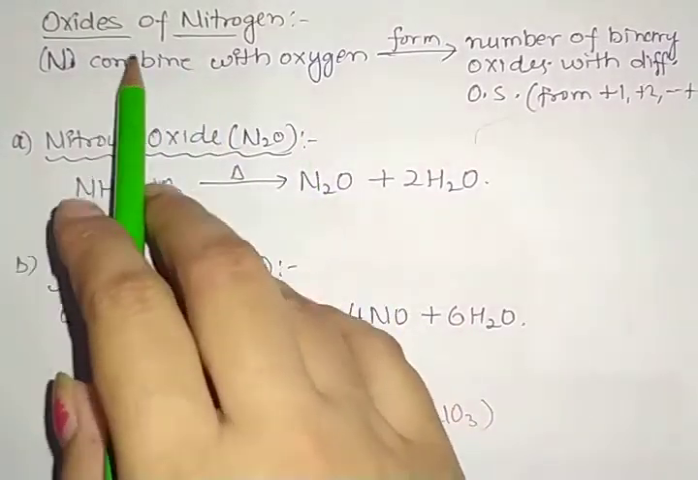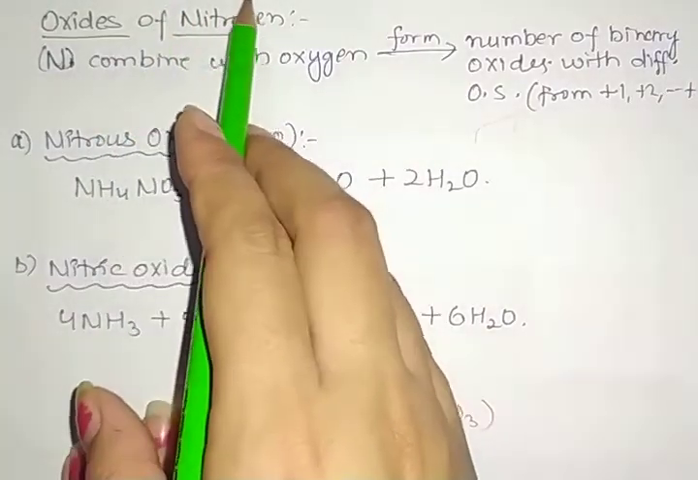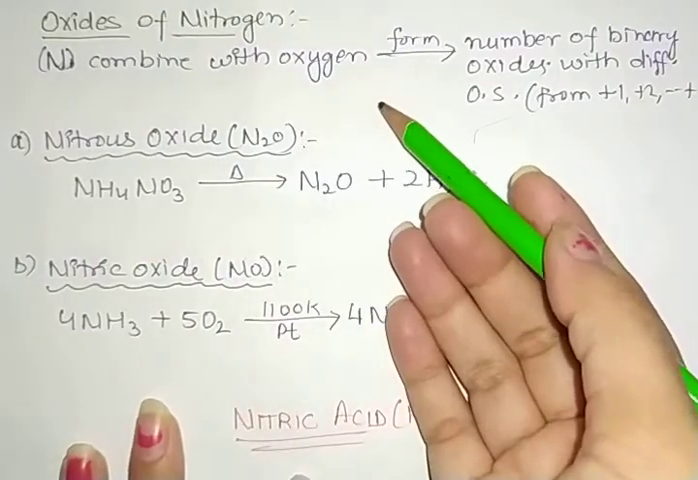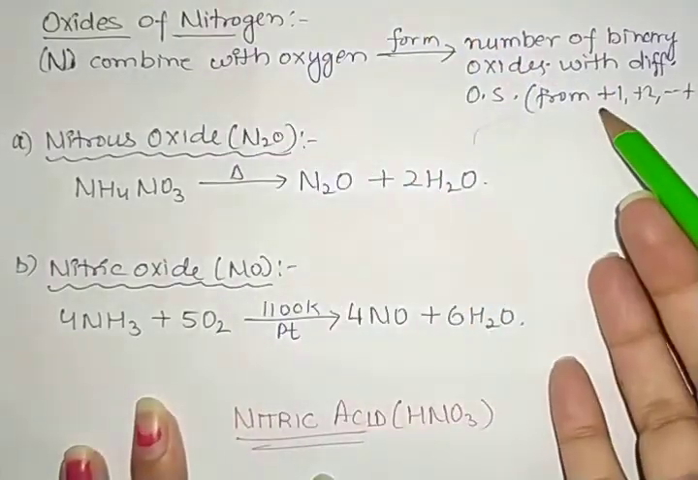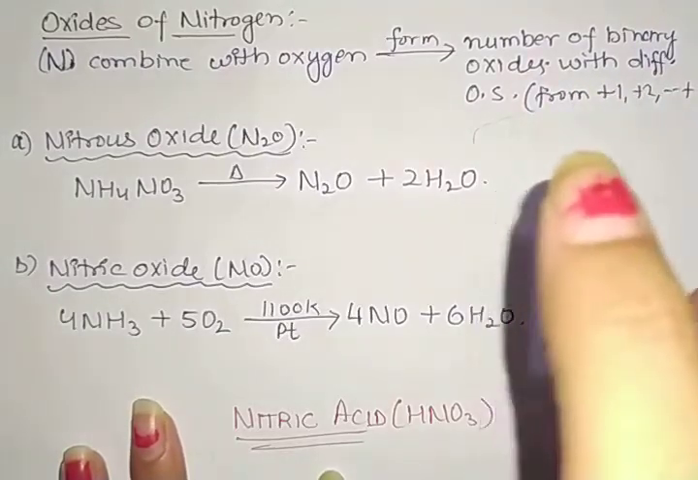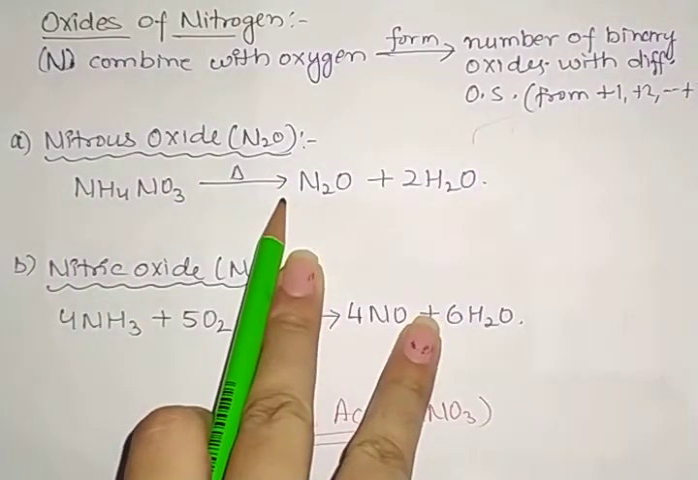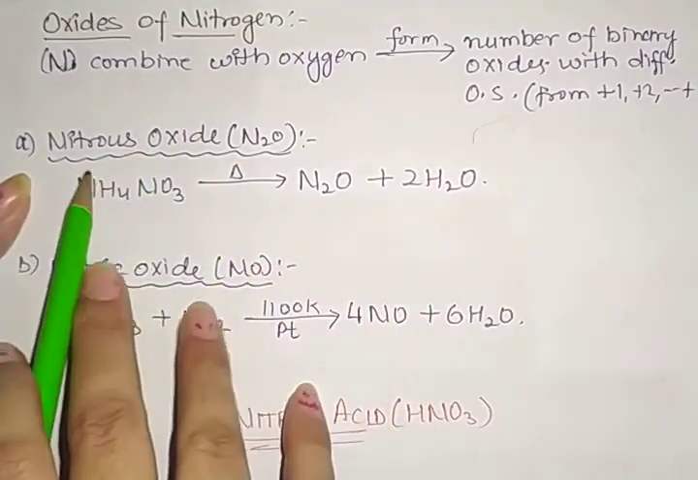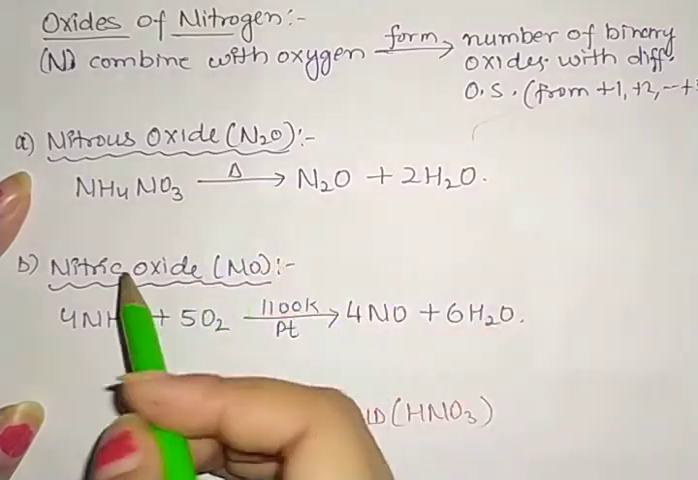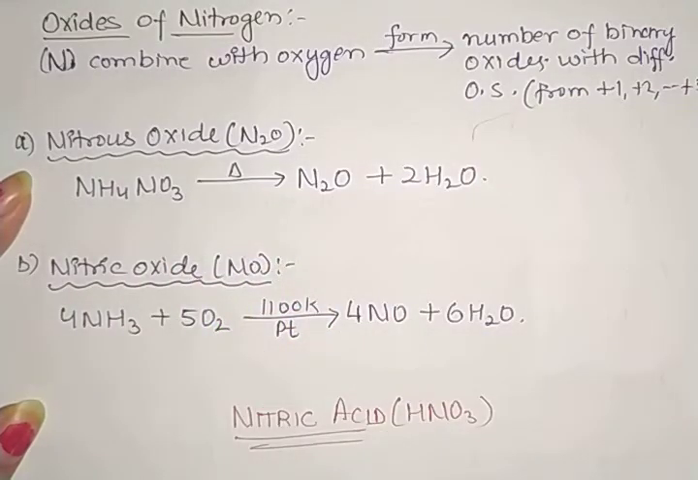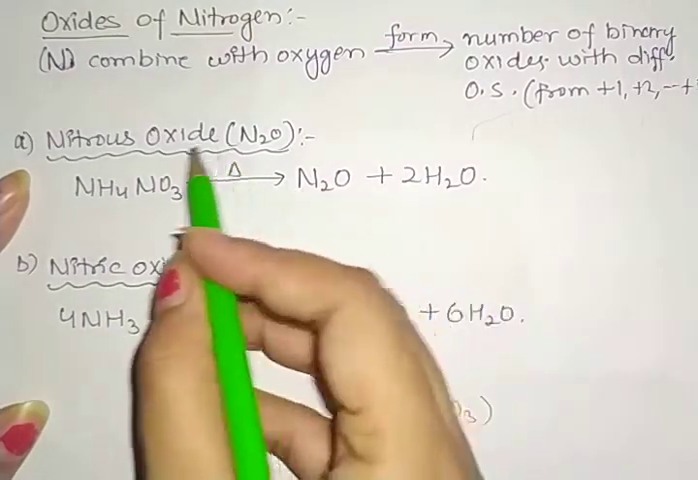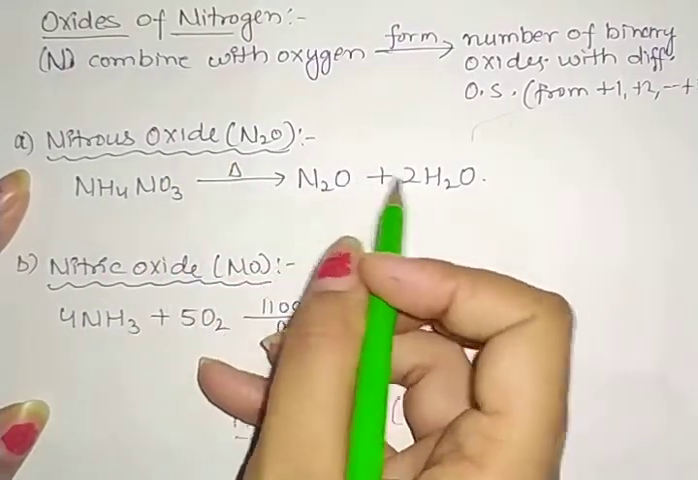Next we have oxides of nitrogen. Nitrogen combines with oxygen at different conditions and forms different oxides having oxidation states +1, +2, +3, +4 and +5. If we take some examples, the first one is nitrous oxide. Here we take ammonium nitrate, and when we heat that ammonium nitrate, we get the formation of nitrous oxide, which is N2O plus H2O.